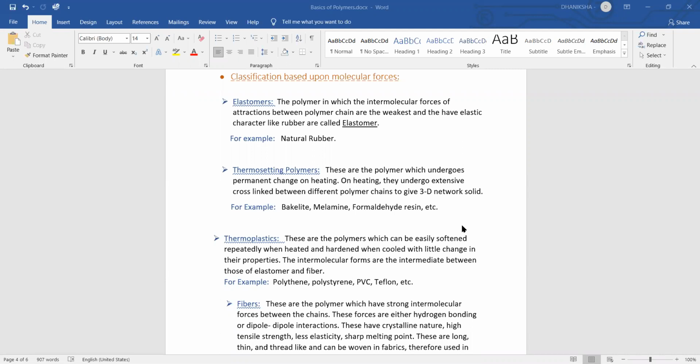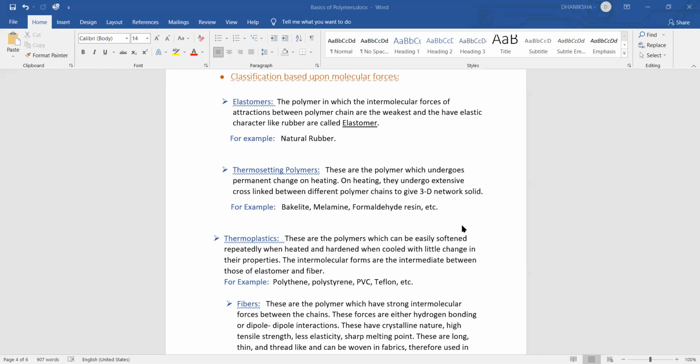First of all, we will discuss elastomers. The polymers in which the intermolecular forces of attraction between polymer chains are the weakest, and which have a high elastic character like rubber, are called elastomers. For example, natural rubber. If we apply a force on it, it will stretch. Whenever it gets stretched, the molecule never gets destroyed, and if we release the force, it will come back to its own shape. This kind of property is known as elasticity. Some polymers have the property of elasticity. These polymers are known as elastomers.